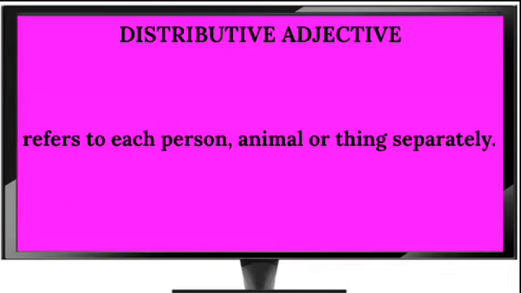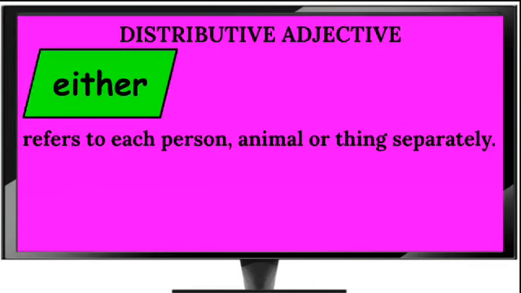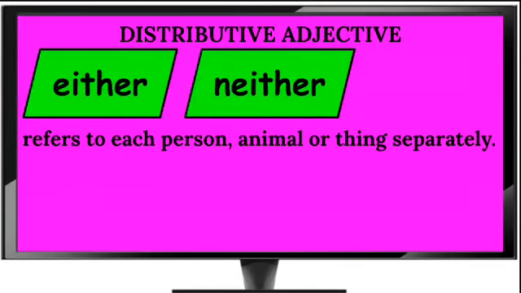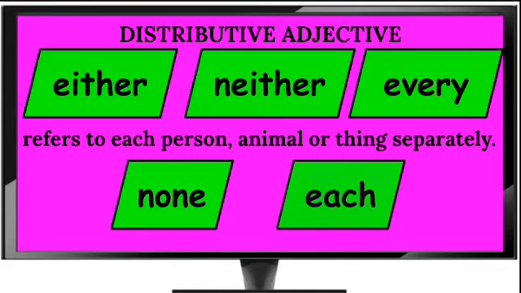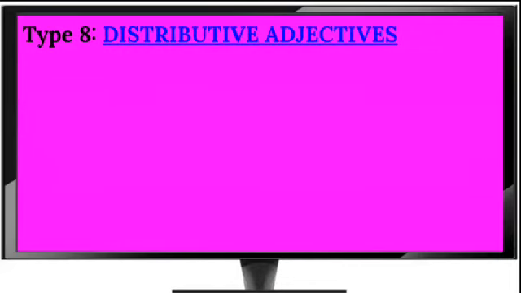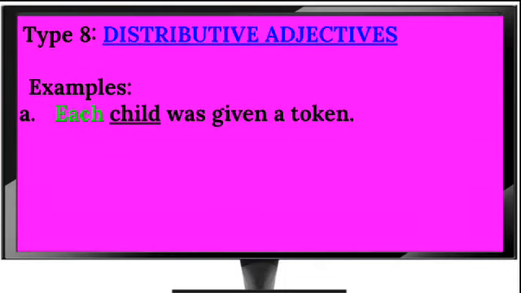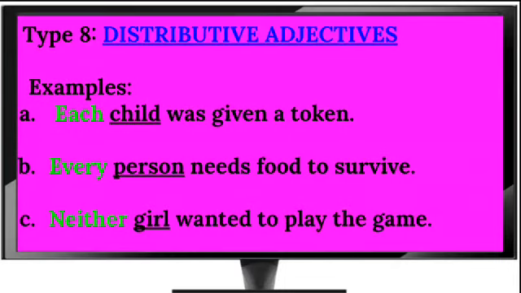Distributive adjectives. A distributive adjective refers to each person, animal, or thing separately. Examples like either, neither, every, none, and each. So these are examples of distributive adjectives. So the eighth type of adjective, and let's have the example sentences.